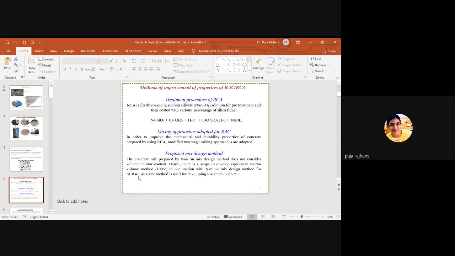Using this code, I will get proportions of cement, fine, coarse and water.